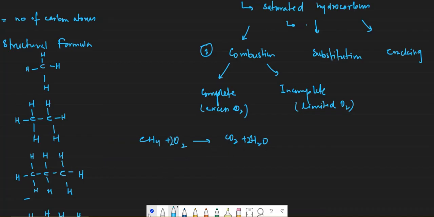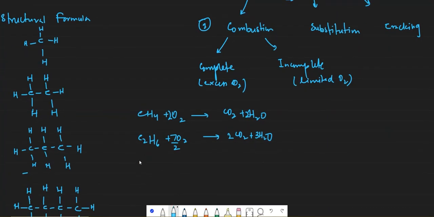You can take ethane, C2H6, reacted with oxygen to form again carbon dioxide and water. Carbon is 2 on the left, 2 on the right. Hydrogens are 6 on the left, so multiply water by 3. So oxygen becomes 4 plus 3, 7 on the right. So you'll multiply oxygen by 7 over 2.